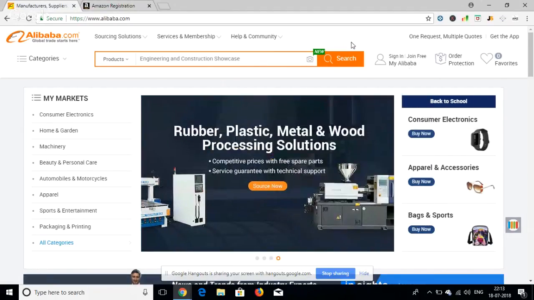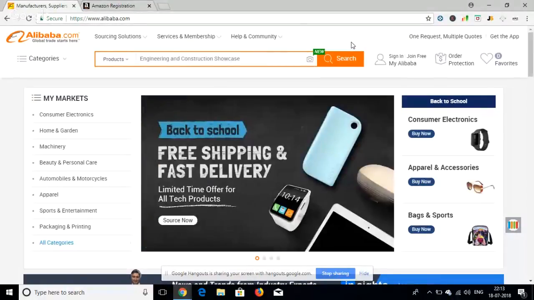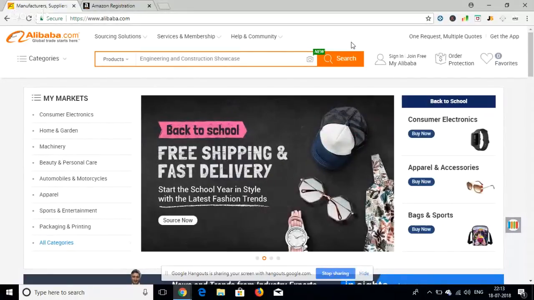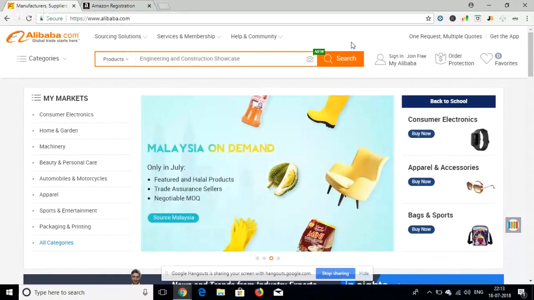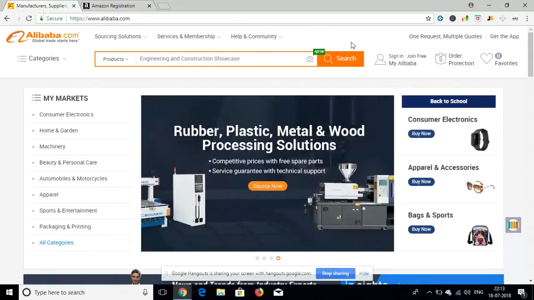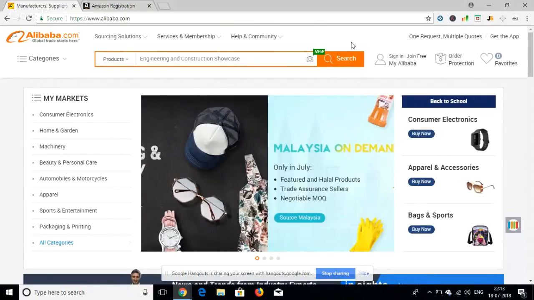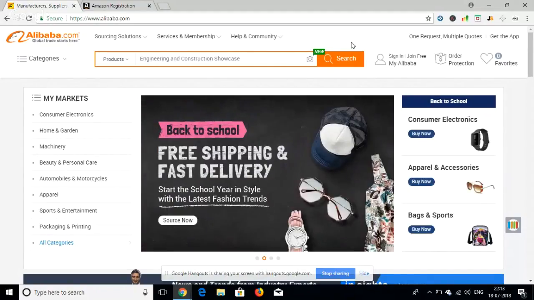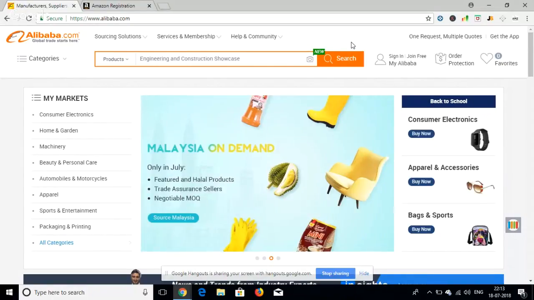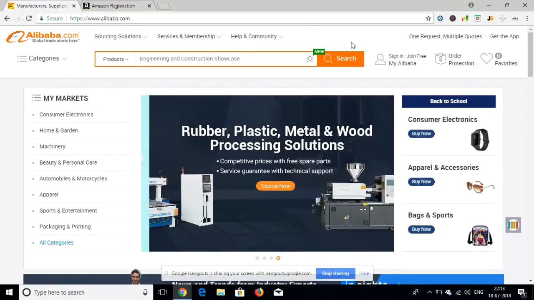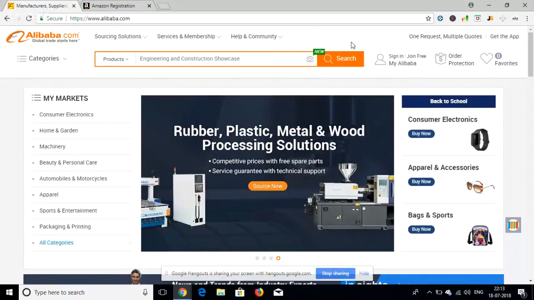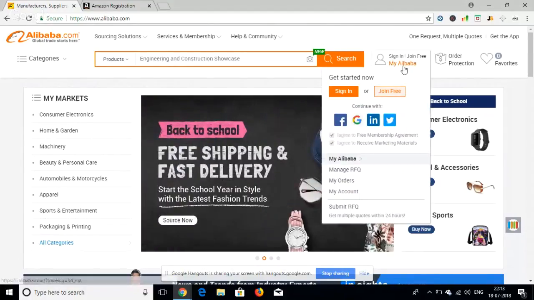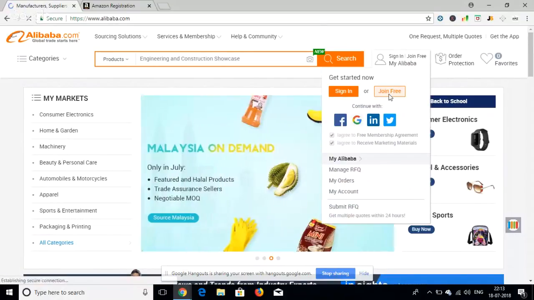You also require an account on Alibaba, because that's the place from where you'll get your products procured. You'll be finding some suppliers and manufacturers in Alibaba in China, and you will get your product manufactured through your identified supplier, right? For creating this, you say join free, and this is a simple thing.